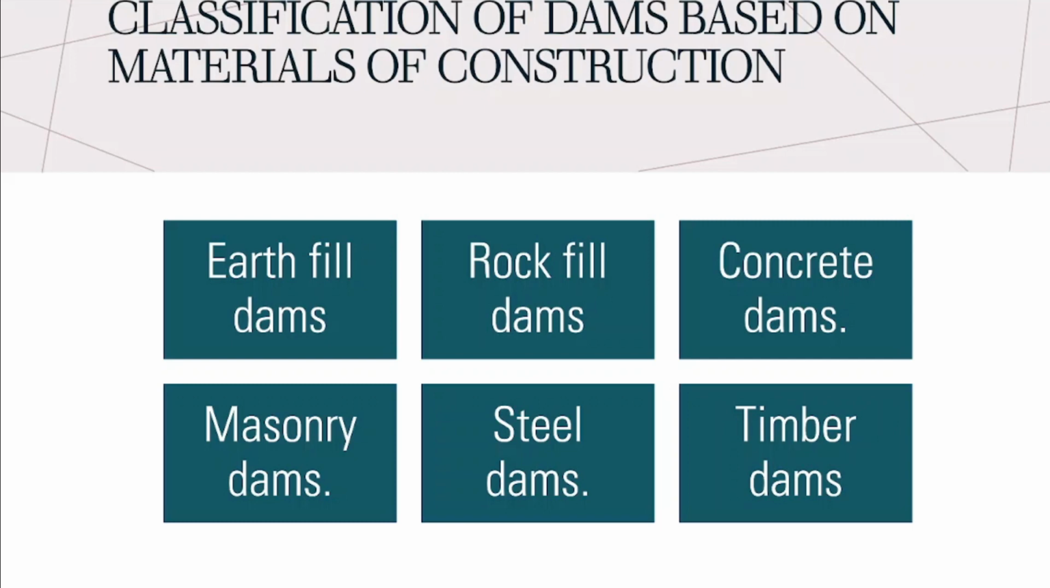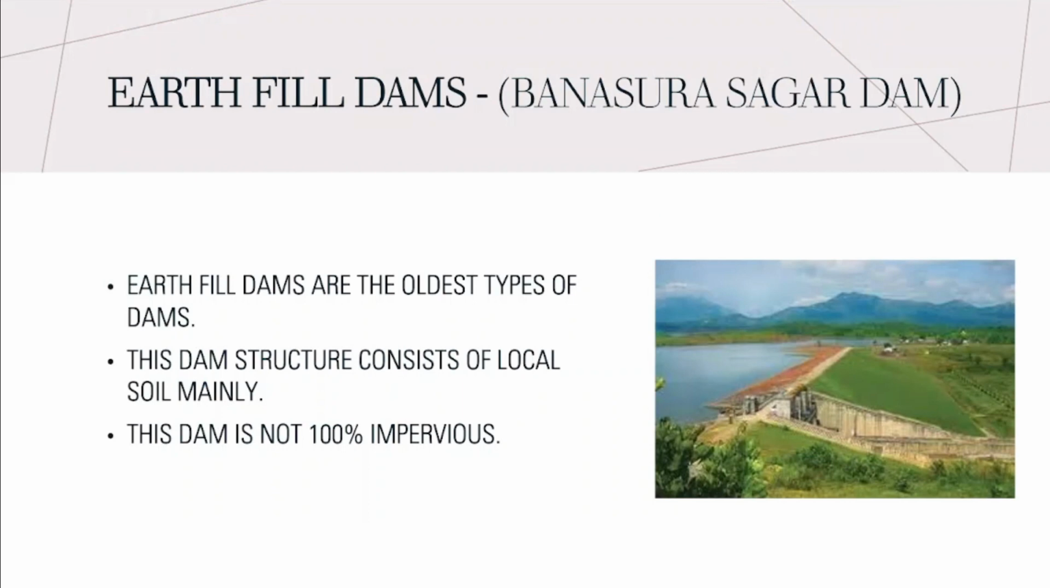Firstly, I will discuss the earth-filled dams. The major example of an earth-filled dam is Banasura Sagar Dam. It is located in Wayanad, built across the river Kabani and constructed in 1979. It is the largest dam made up of soil. It is not 100% impervious because it is made up of soil, so there is a chance of leakage.